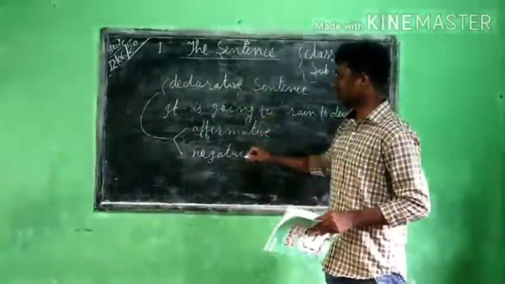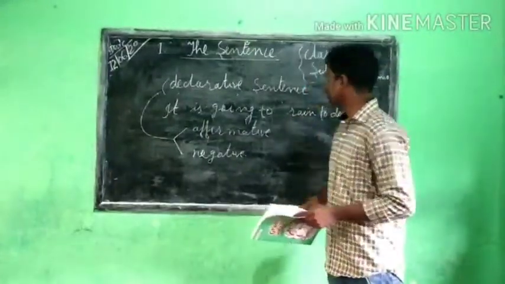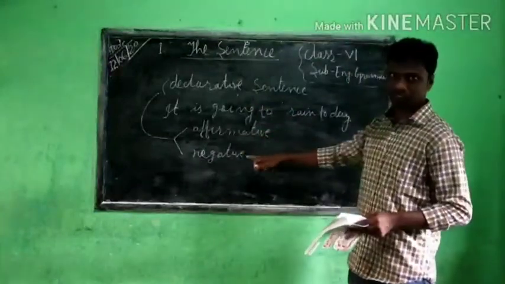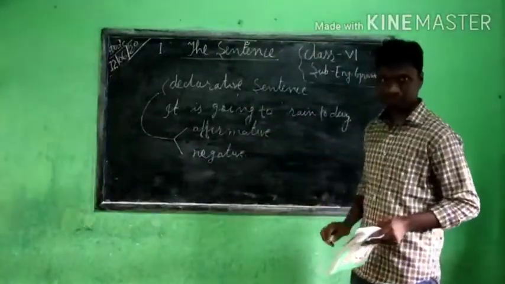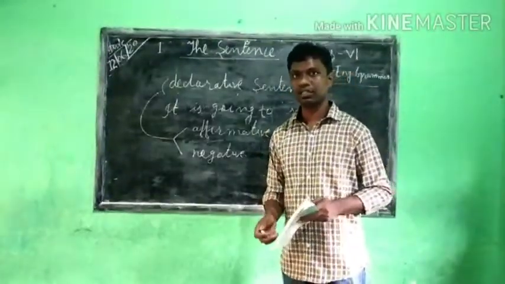So the declarative sentence is divided into two: the first one is affirmative, another one negative. An affirmative sentence, you know, is the sentence which makes a positive sense.